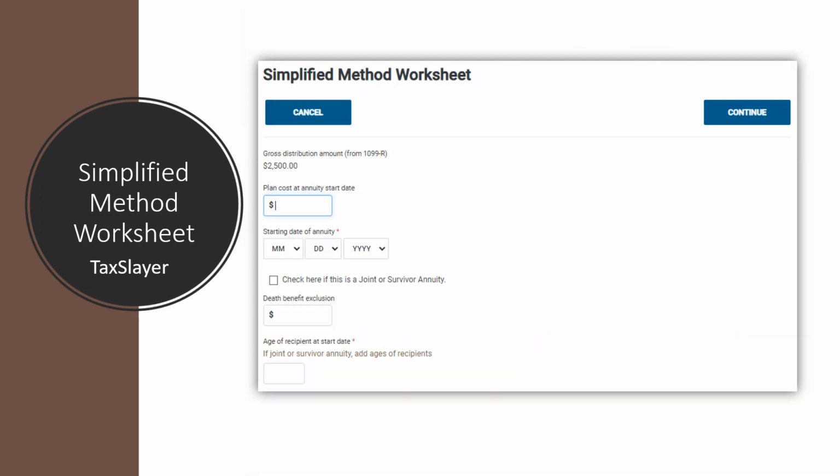Once we've determined that our taxpayers qualify to use the simplified method, we hit continue and TaxSlayer pulls up the input screen. You can see TaxSlayer auto-populates the gross distribution amount. We enter the plan cost at the annuity start date, remember, box 9B from the 1099-R or box 3 of the RRB 1099-R. Then you enter the starting date of the annuity, so whenever the payments began. Check the box if this is a joint or survivor annuity and enter the taxpayer's age at the start of the annuity, or if this is a joint or survivor annuity, add the spouses' ages.